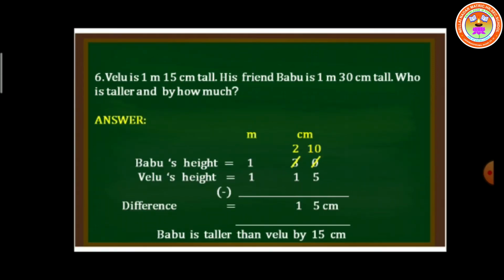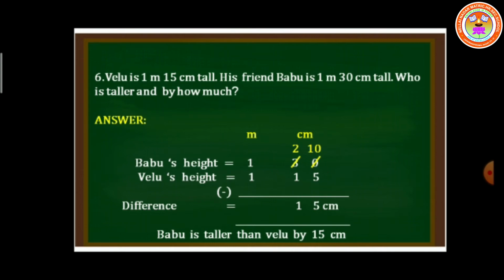Sixth problem. Velu is 1 meter 15 centimeters tall. His friend Babu is 1 meter 30 centimeters tall. Who is taller and by how much? See, first we have to write Babu's height and then Velu's height. They are asking who is taller, so we have to find out the difference.